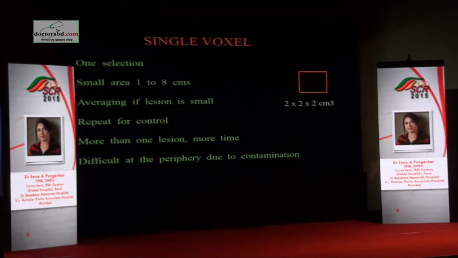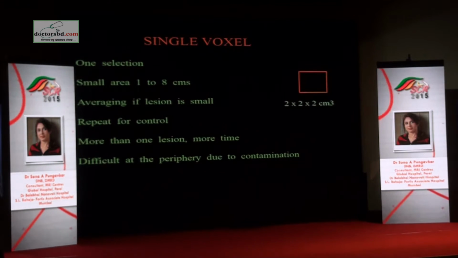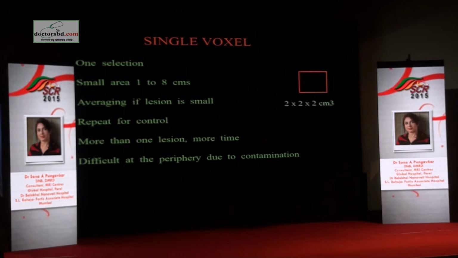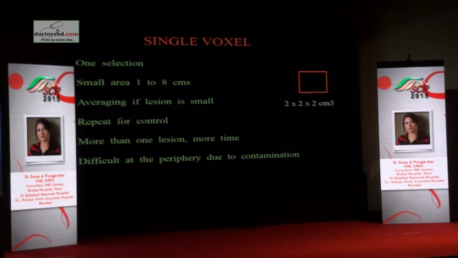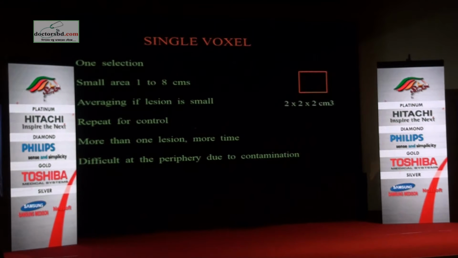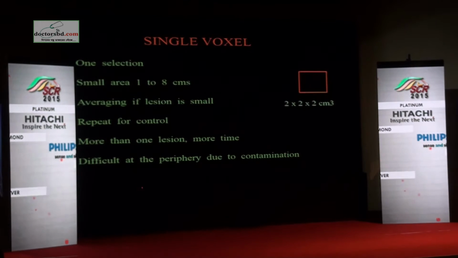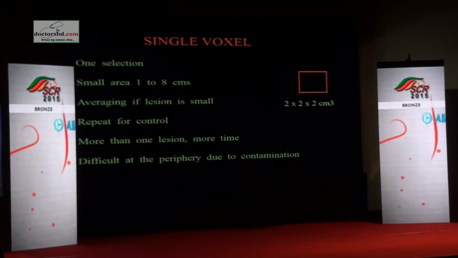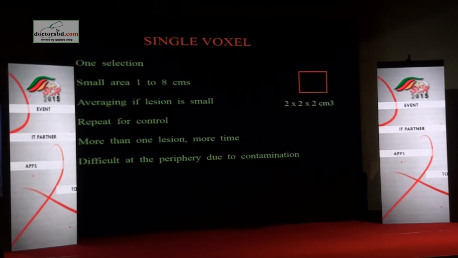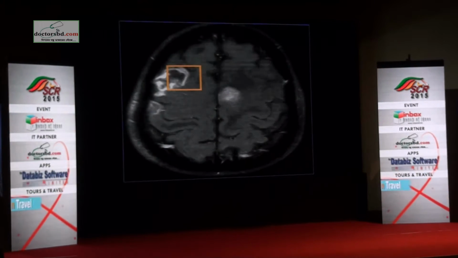The disadvantage is, if this lesion is small and it sits right in the center of the voxel, then you will have included a lot of normal tissue with it, and again you will have overlap of normal as well as abnormal findings. If you need another location, you will have to use a control. If you have more than one lesion, again you spend more time, and it is difficult to assess lesions in the periphery because it causes contamination from the scalp.